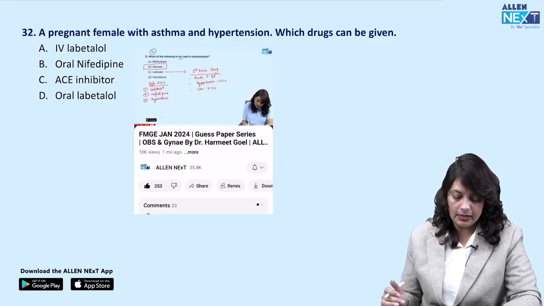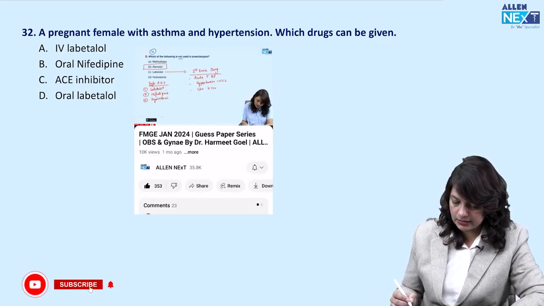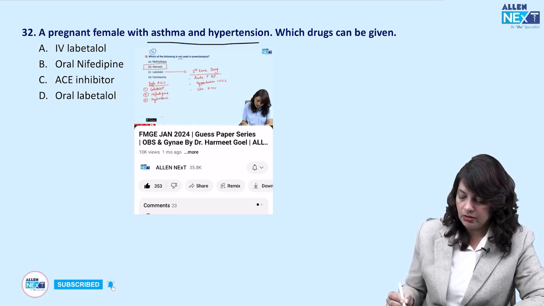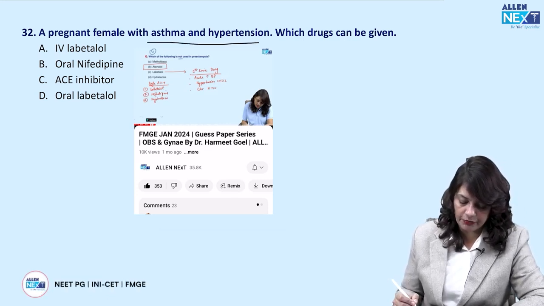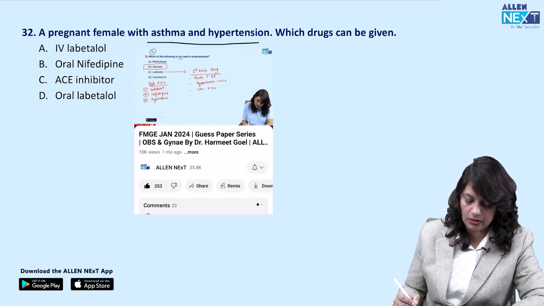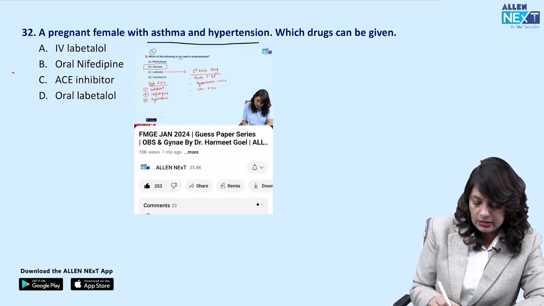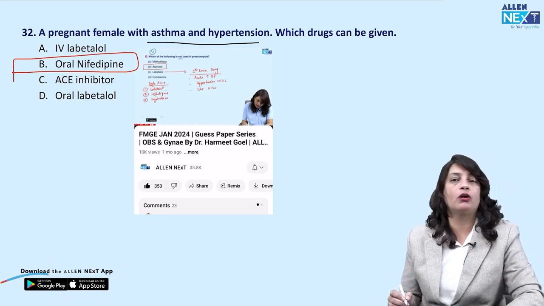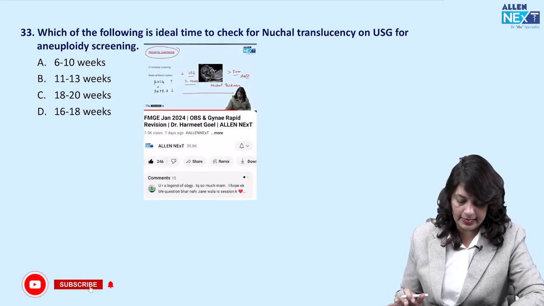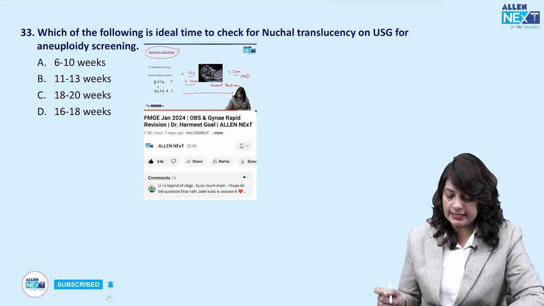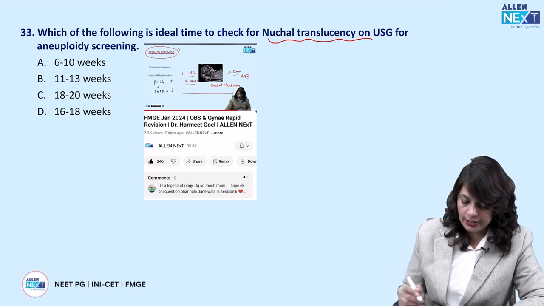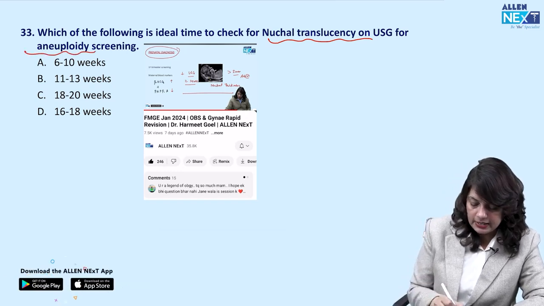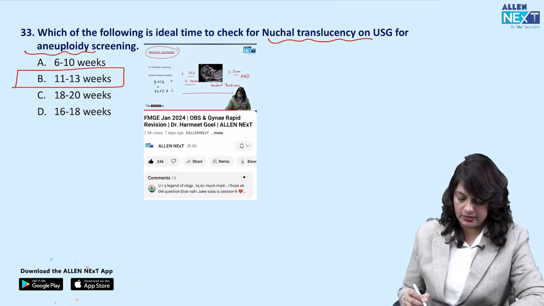Okay. Next, pregnant female with asthma and hypertension, what drug will you give? IV labetalol, oral nifedipine, ACE inhibitors or oral labetalol. The answer to this question is calcium channel blocker, oral nifedipine. Next, which of the following is the ideal time to check for the nuchal translucency ultrasound? For aneuploidy, it is 11 to 13 weeks.